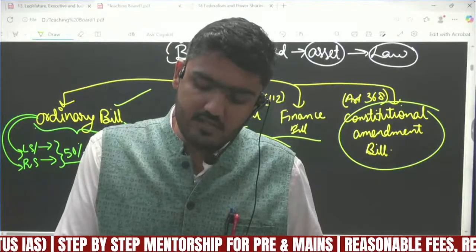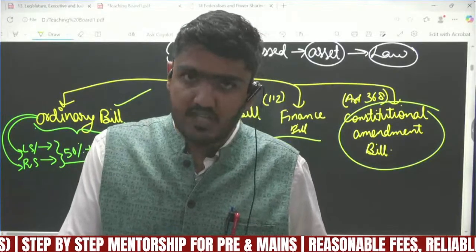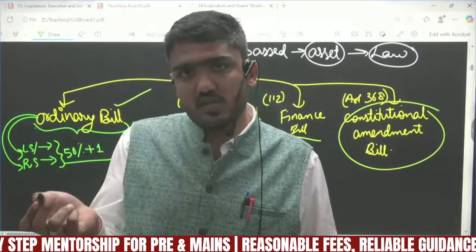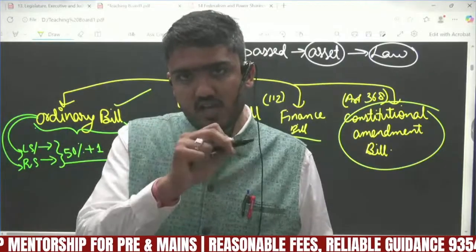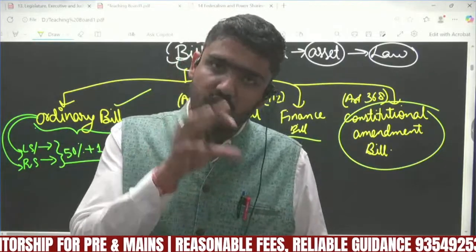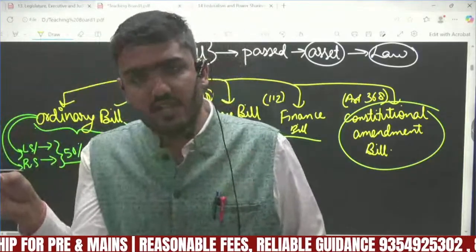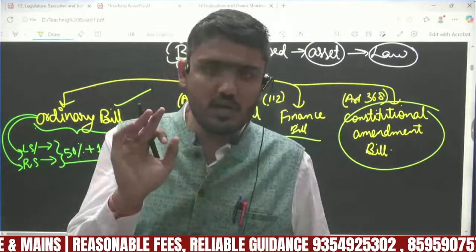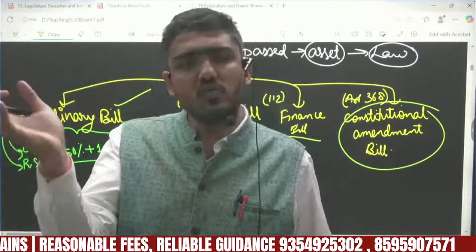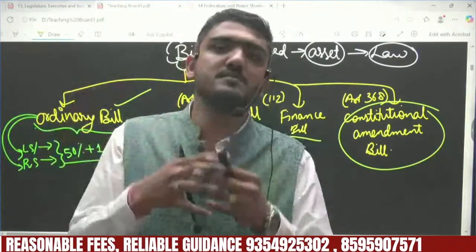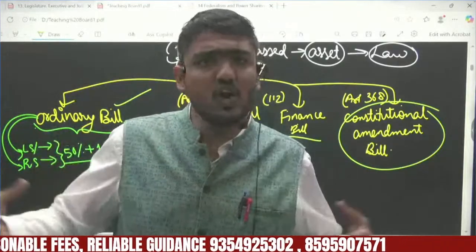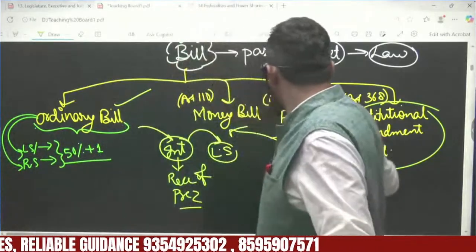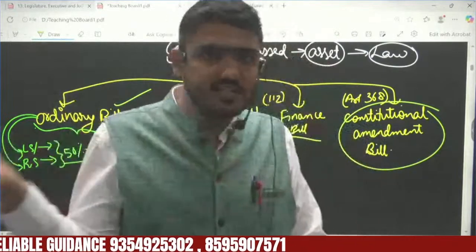The thing here is, if an ordinary bill is passed by one house of parliament and goes to another house, the other house can send it back to the first house for reconsideration. Now the first house can again send it back to the second house after passing it with or without the amendment. If the second house still doesn't pass the bill, there comes a deadlock. In a deadlock, members of both the houses come and a joint sitting happens. But in the case of a constitutional amendment bill, no joint sitting can happen.